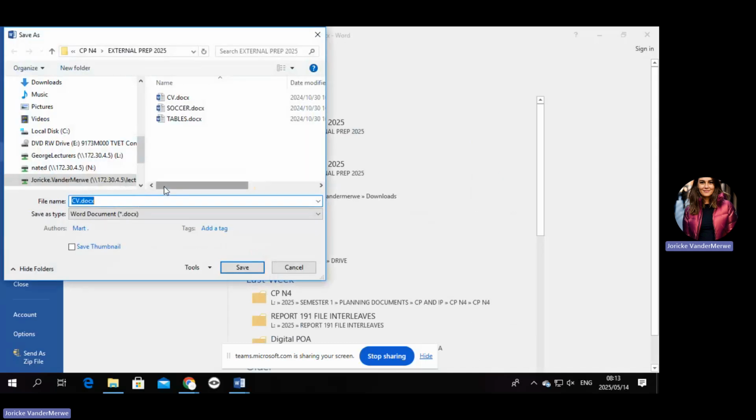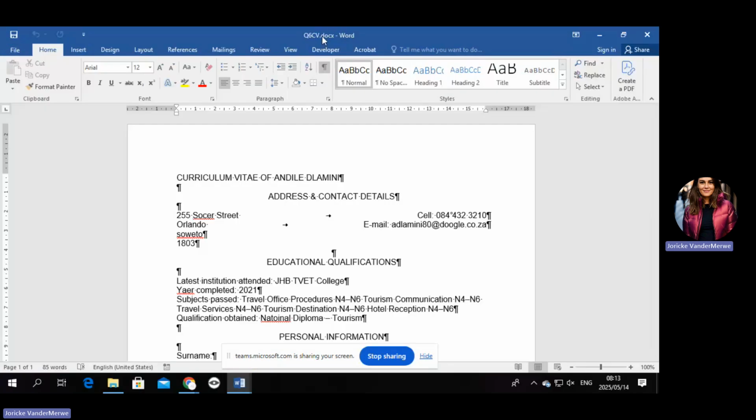You're going to browse. And remember, if you are saving in the exam, make sure that the folder you're saving in is the correct folder. That's very important. And then you must give it the name Q6, and it's going to be CV, all capital letters, and you're going to say Save. Make sure that the name now appears there, that you have renamed it correctly.